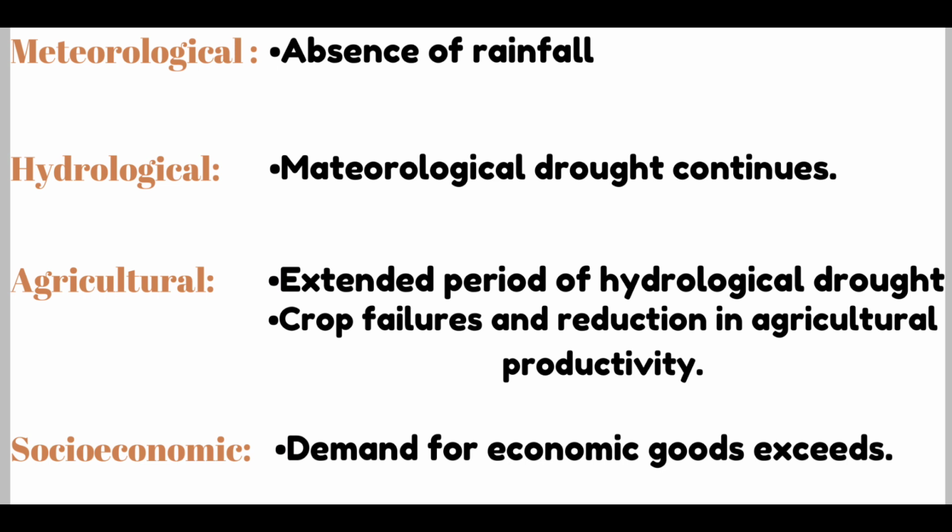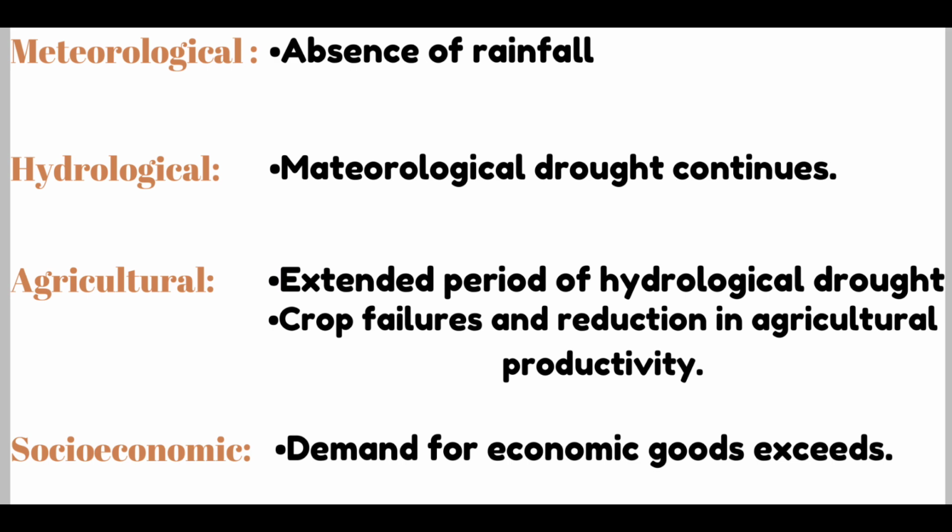First, meteorological drought. It is the simple absence of rainfall or rainfall rate below the normal. Second, hydrological drought. It occurs when the meteorological drought continues for a prolonged period of time. Next, agricultural drought. It is caused by an extended period of hydrological drought leading to crop failures and sharp reduction in agricultural productivity. And the last, socio-economic drought.